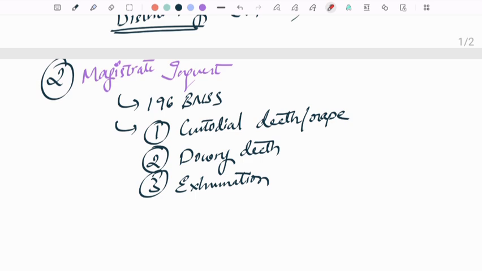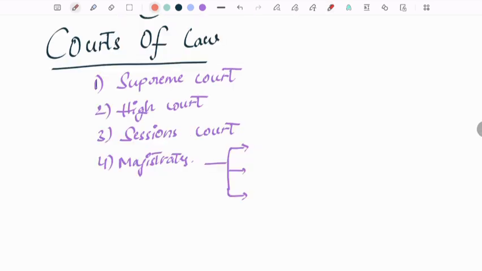Other inquests we have discussed earlier, and next we will move into the topic of courts of law. We mainly have 4 courts of law. I think you know these courts very well because many movies have depicted them. Now we will go into detail, from the lowest to the highest court. The lowest court is the magistrate's court, which is again divided into 3: second class judicial magistrate, first class judicial magistrate, and chief judicial magistrate.